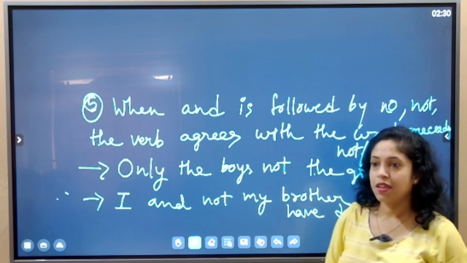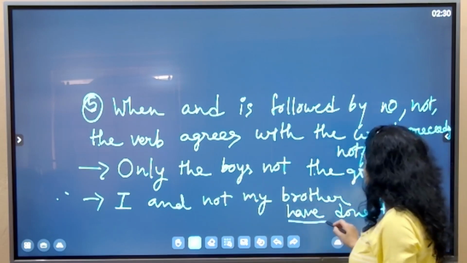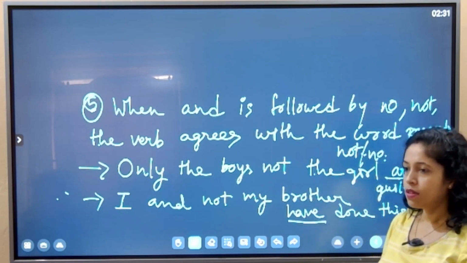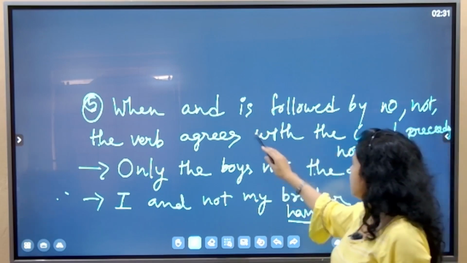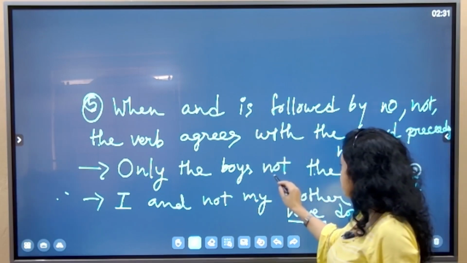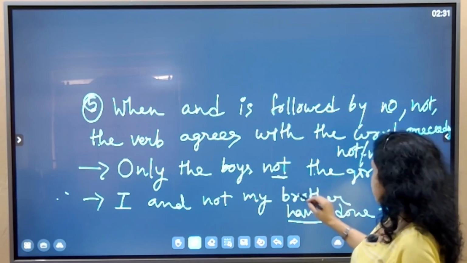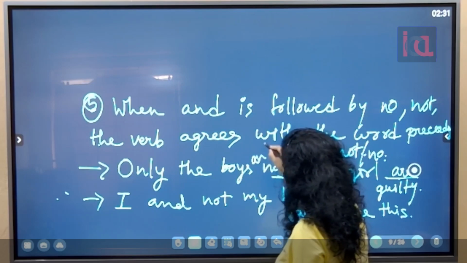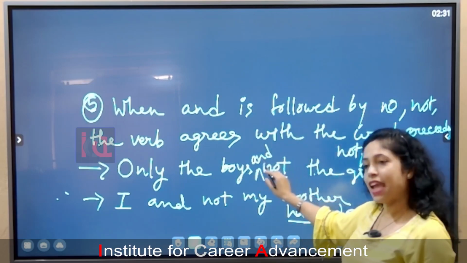So why is are used? Girl is singular. Yes, that is the rule: not is preceded by and.